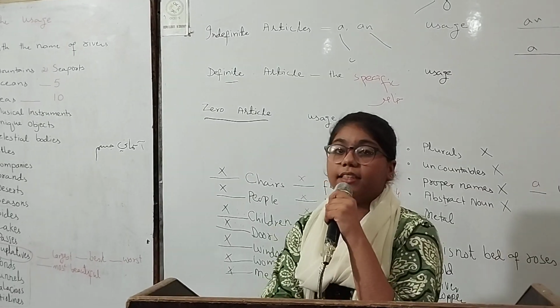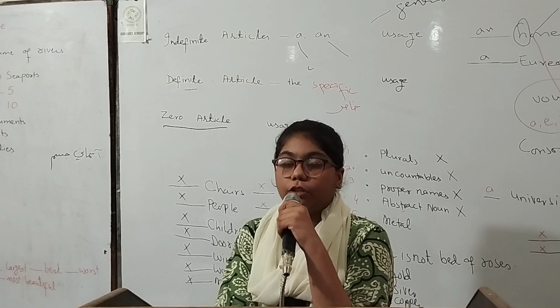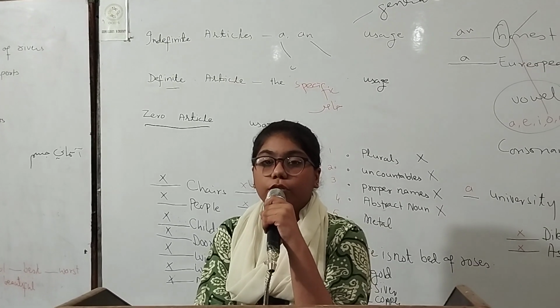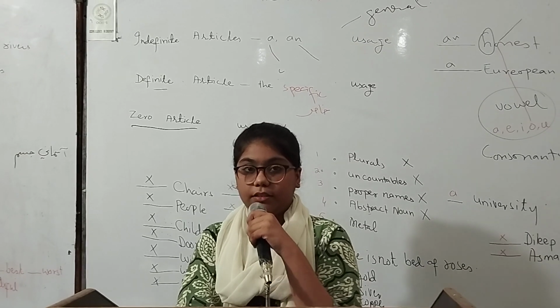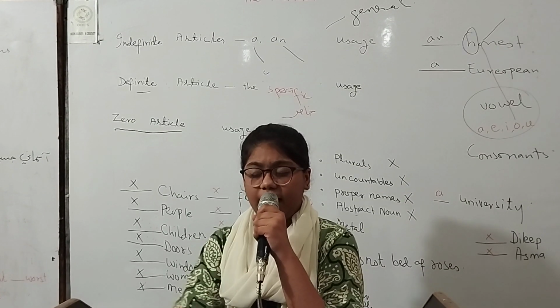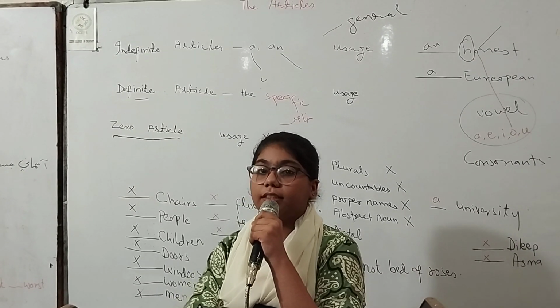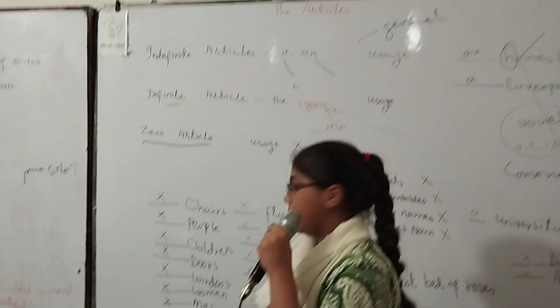The zero article. There is no article used with the zero article. We can't use the article with plurals like chairs, people, children, doors, windows, women, and so on.